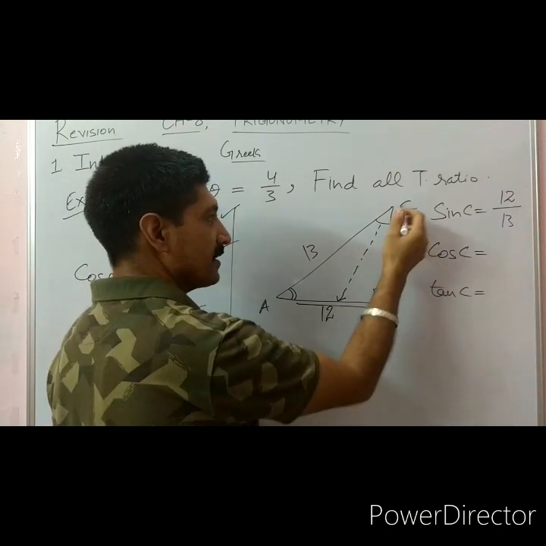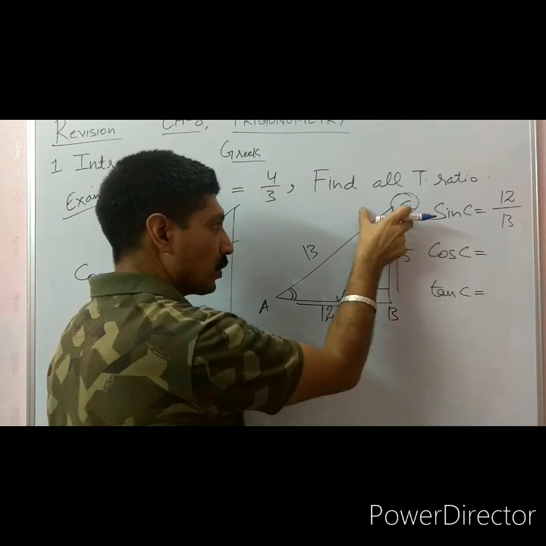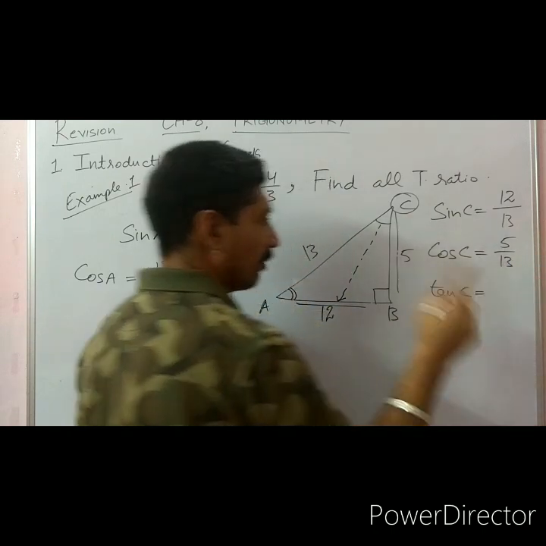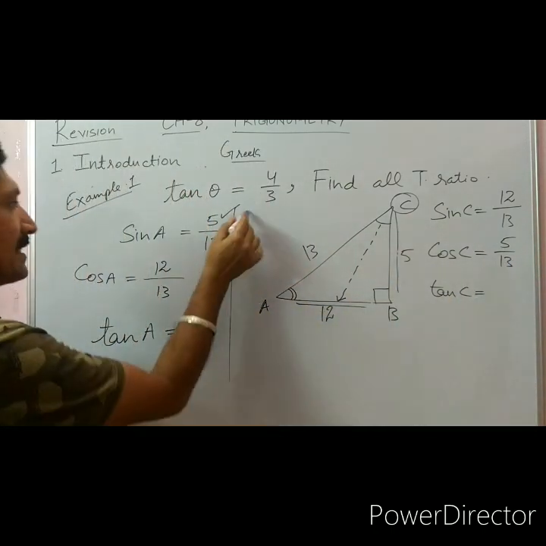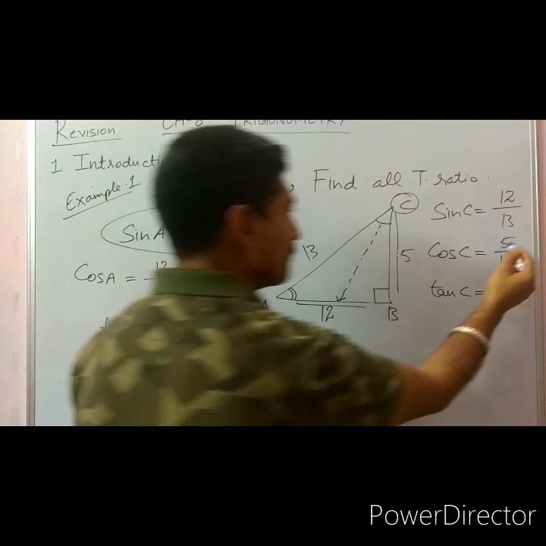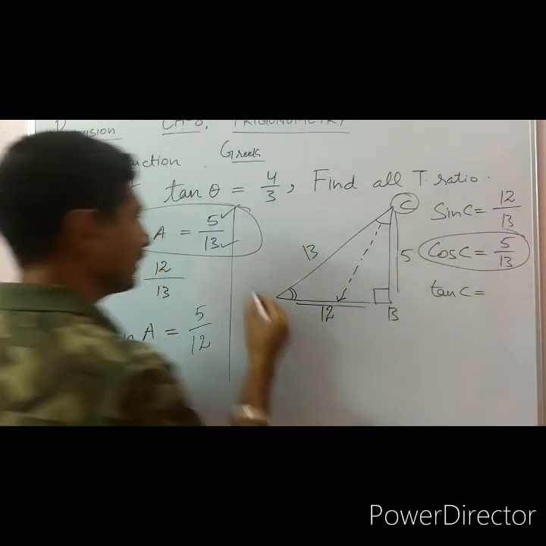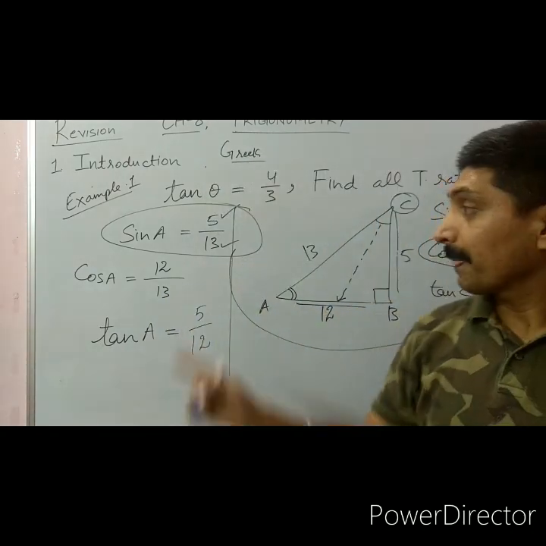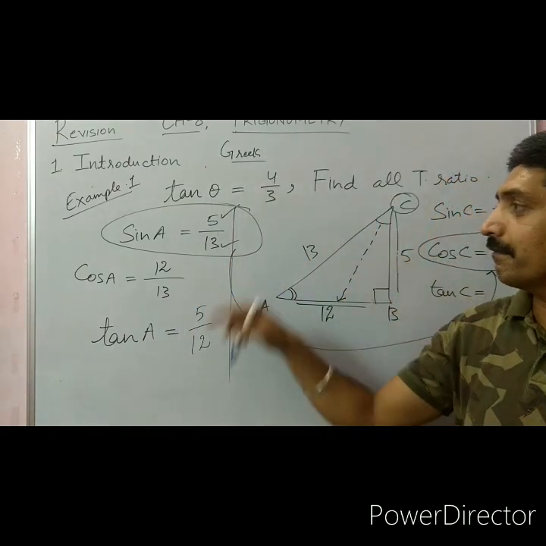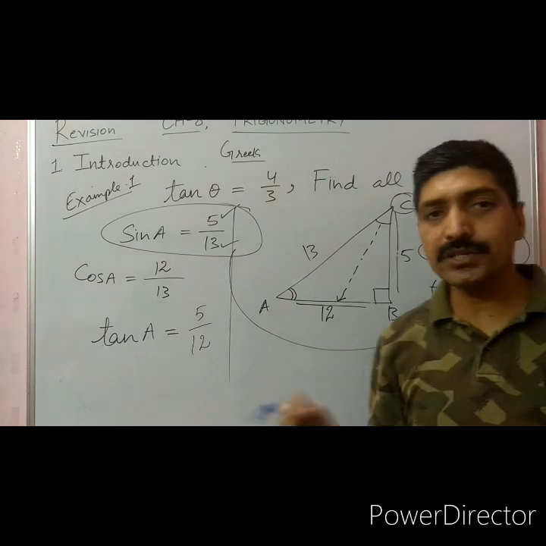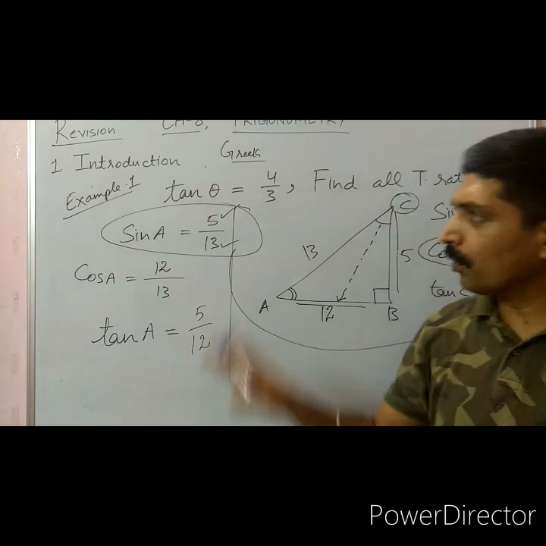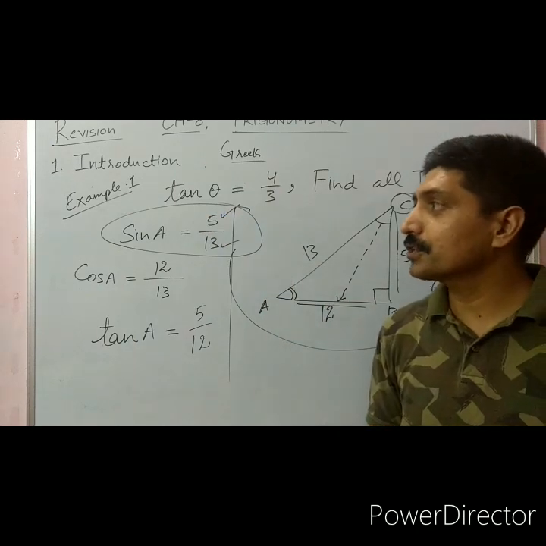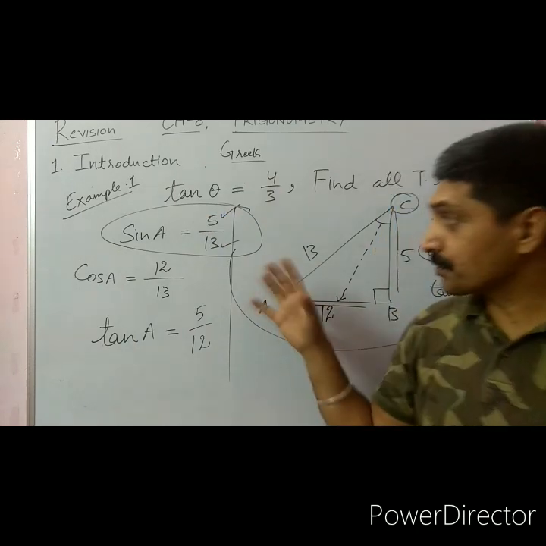Cosine of C, this angle is C, so cosine of C is base, 5 upon 13. And one more interesting thing, here sine of A and cosine of C, these values are always the same. We have questions in the first exercise and third exercise on complementary angles, we will discuss this relation in detail. So I hope you all understood this first very basic concept of trigonometry.